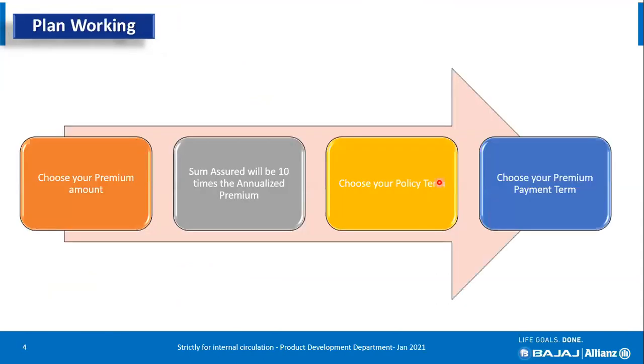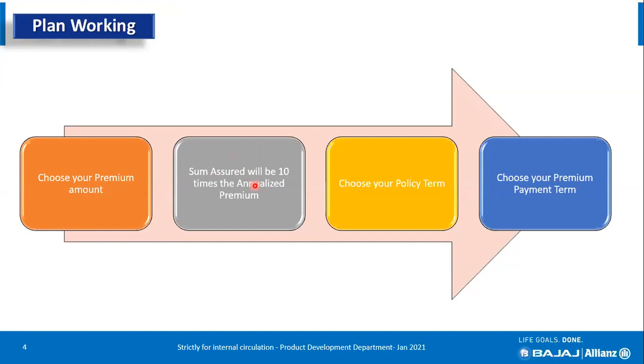If any customer has a thought process of buying this plan, maybe for retirement, for children's education, or for buying property, what steps do they need to follow? They need to decide the premium amount, how much premium they want to pay. Multiplied by 10 is the guaranteed sum assured. The sum assured of 10 times is applicable for death as well as on maturity. However, on maturity, there is a guaranteed addition also.